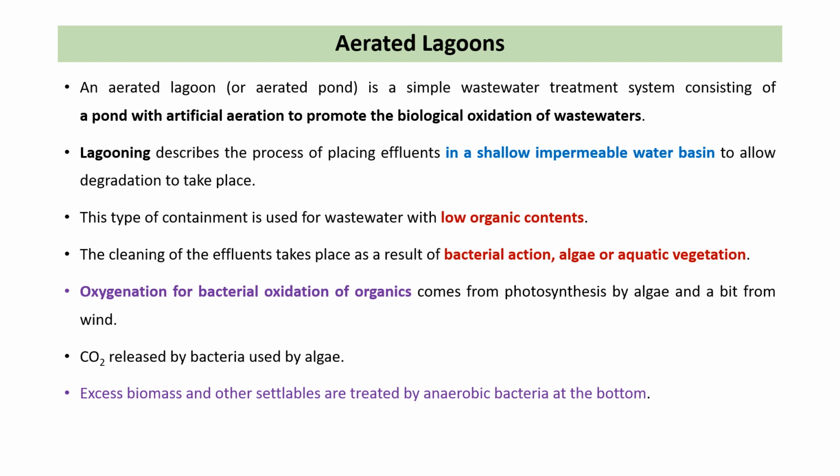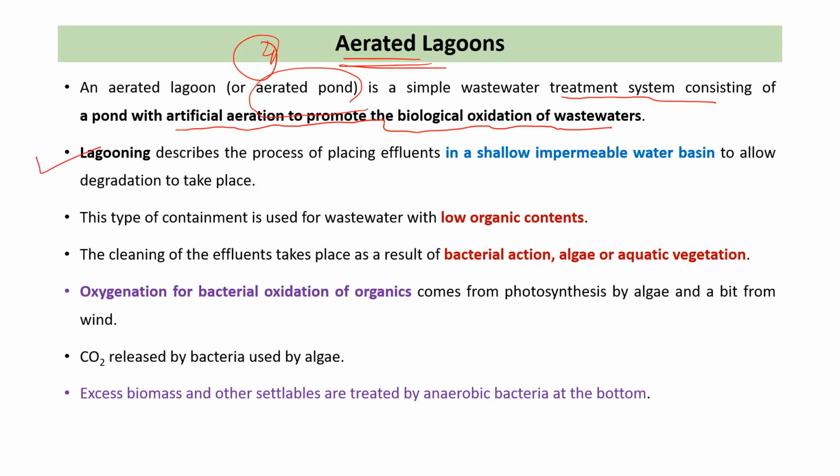Now the next process is the aerated lagoons. Okay, the aerated lagoons, also known as aerated ponds, are a simple wastewater treatment system consisting of a pond with artificial aeration to promote the biological oxidation of wastewater. Okay, so lagooning क्या होती है?